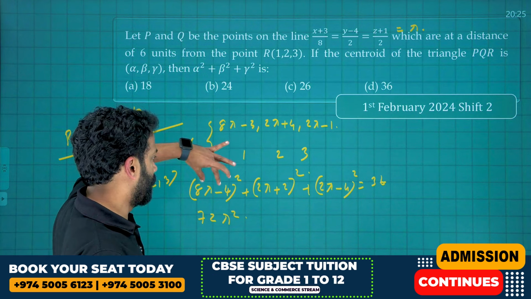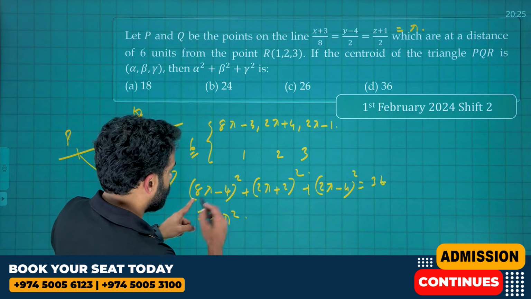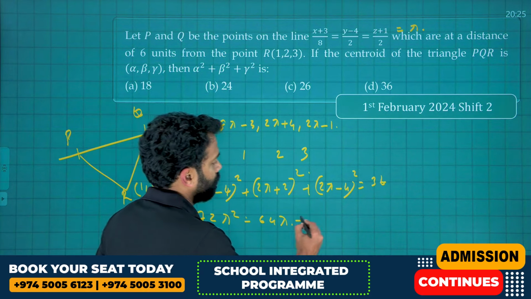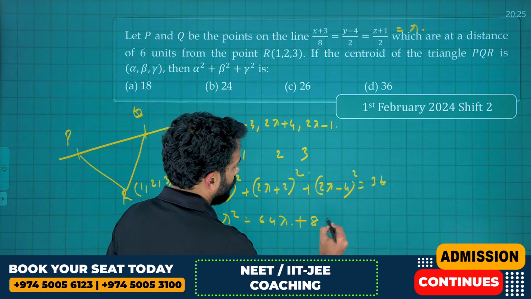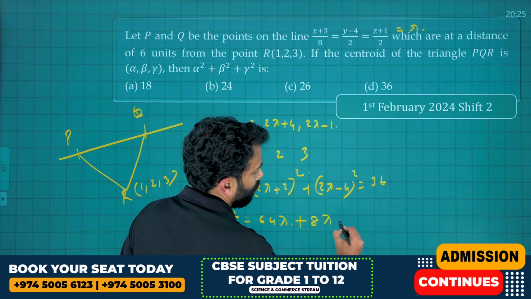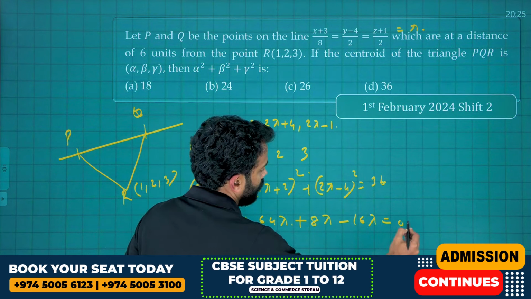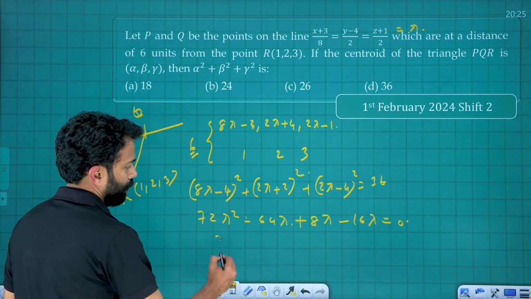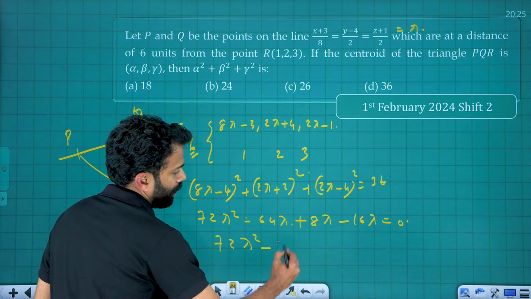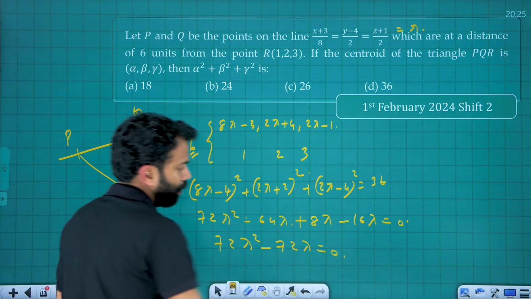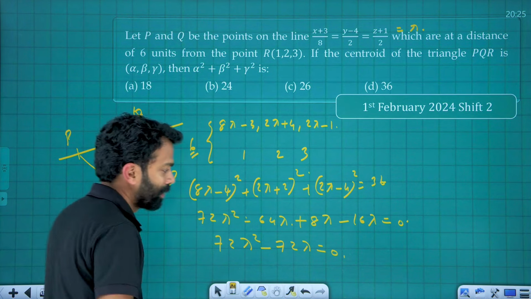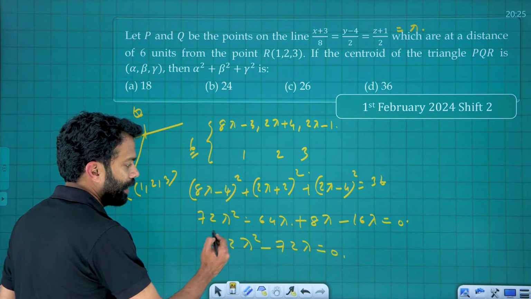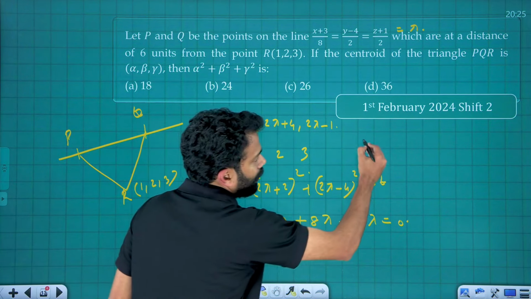And this becomes minus 64 lambda, plus 8 lambda, minus 16 lambda is equal to 0. That is minus 72 lambda. Okay, got easier. That is 72 lambda square minus 72 lambda is equal to 0. Do not cancel lambda. Okay, that's not the method of solving this one. You can cancel 72 and take lambda as common.